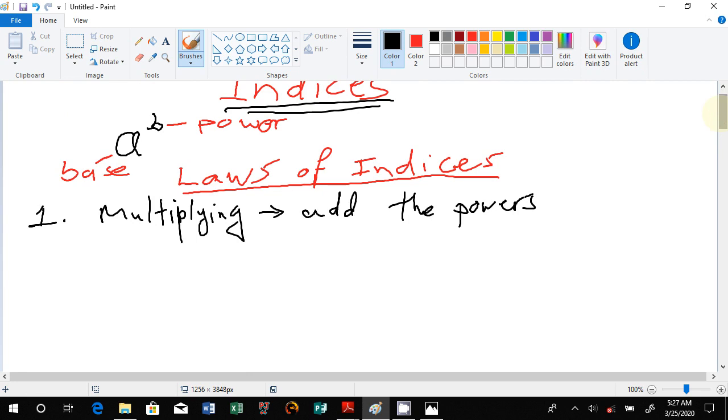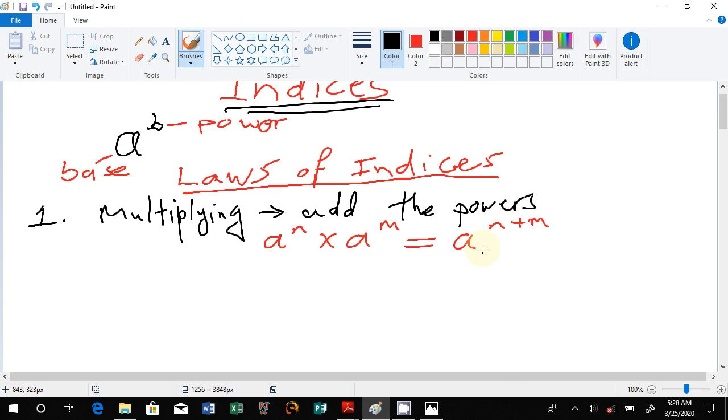So the mathematical formula is stating that if you are multiplying a to the power n multiplied by a to the power m, we should be as good as saying you get the base, because it's the same, just one base, but you add n plus m, and what you get is the answer that we need for this expression.